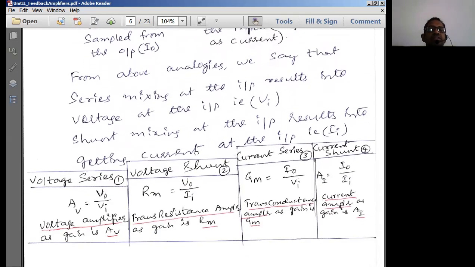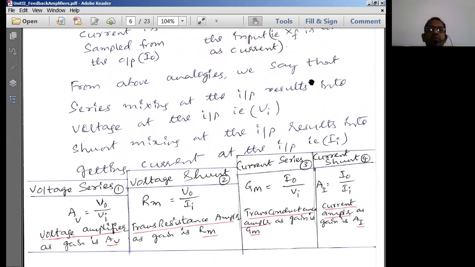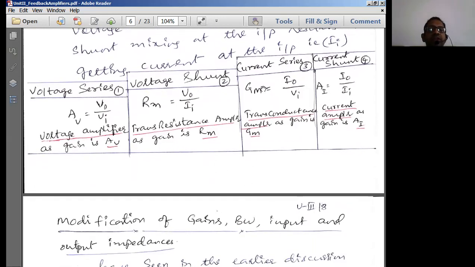So let us say that from the above analogy, series mixing at the input results in improving the voltage at the input Vi. Shunt mixing at the input results in improving the current at the input. So thereby we can simply write the expressions for gain. Ultimately, for deriving the expressions, we should write down the expressions for gain, which is very, very important.